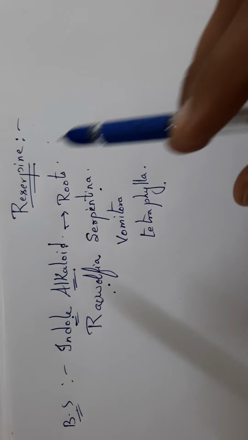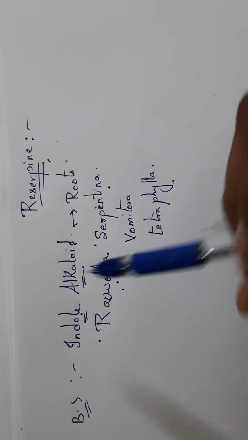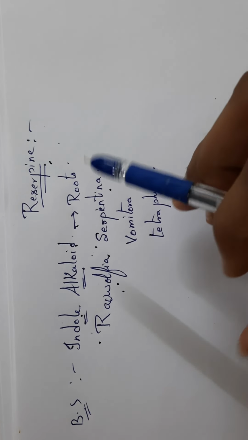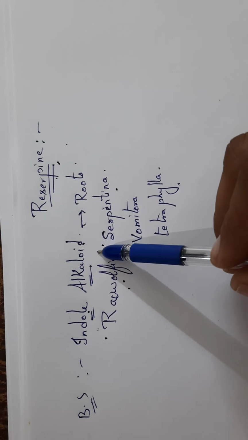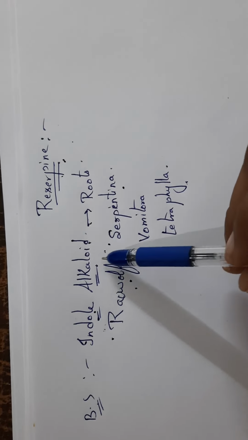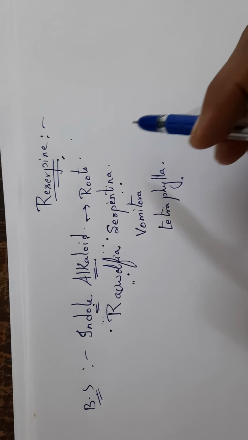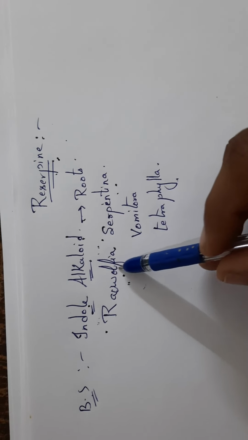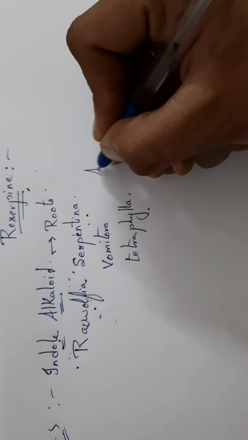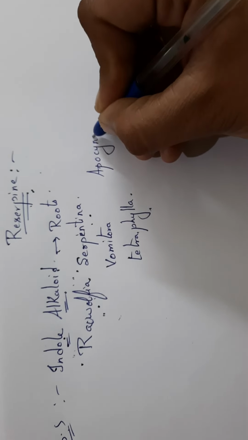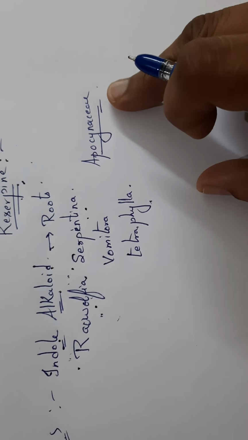Reserpine is an indole alkaloid. In classification of alkaloids, indole alkaloid is one type of classification. So reserpine belongs to the category indole alkaloid. It is obtained from the roots of the plant Rauwolfia serpentina and various other species of Rauwolfia such as Rauwolfia vomitoria, Rauwolfia tetraphylla, belonging to the family Apocynaceae.